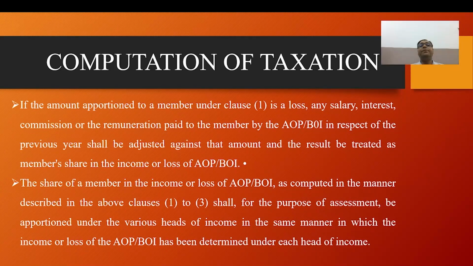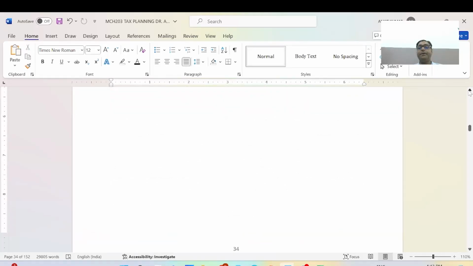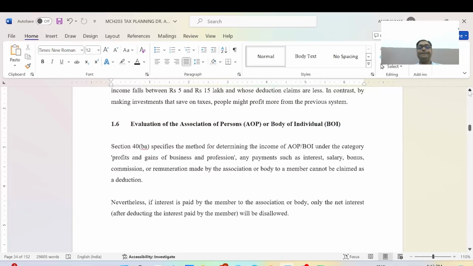Now we will be discussing the sum is a practical problem. It is evaluations, and we have discussions. Section 40BA specified the method of determining income of AOP BOI under the category profits, business and profession.